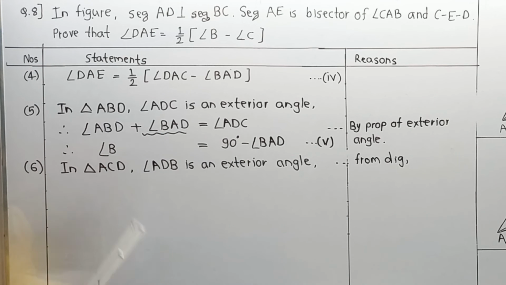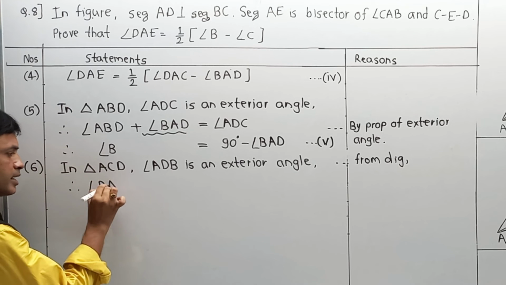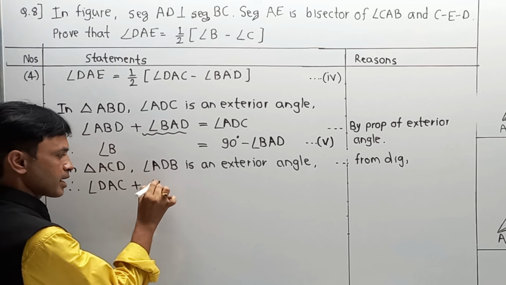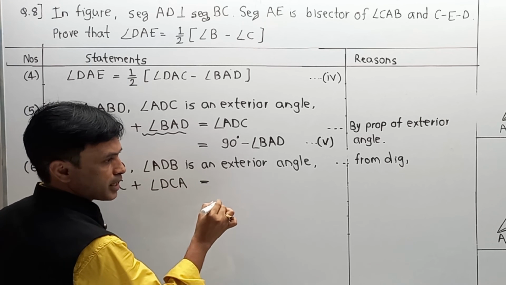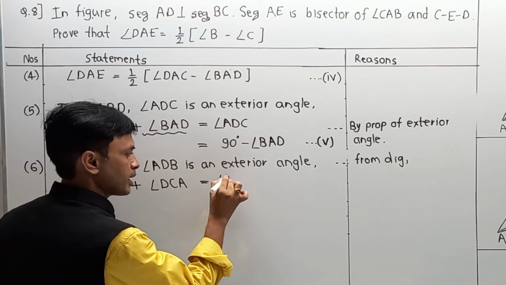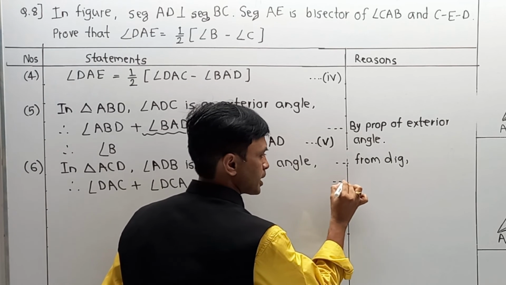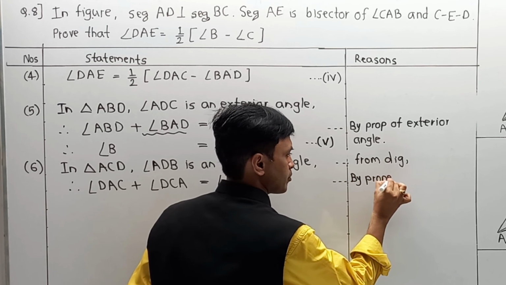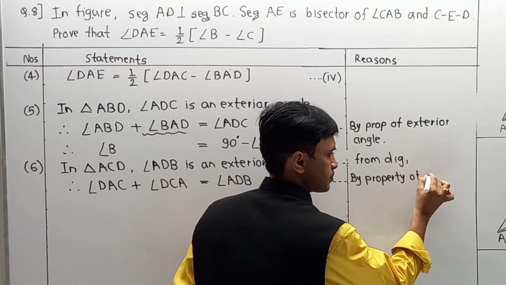Therefore, we are using the property of exterior angle, and that part is angle DAC plus angle DCA is equal to angle ADB, and this is by property of exterior angle.